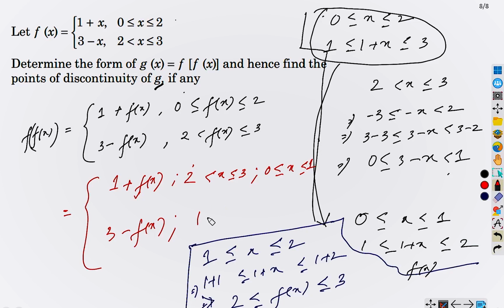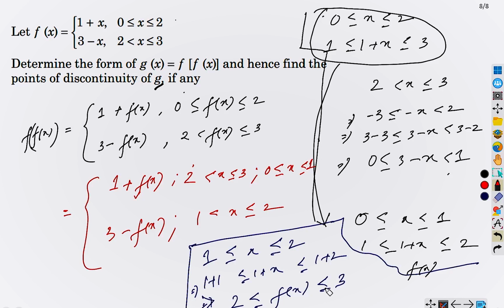When x varies from 1 to 2, only then f(x) is 2 to 3, correct? But we have strict here: f(x) is strictly greater than 2. So we need strictly greater, and we should not take the equality sign here. The equality sign will not come. So when 1 is strictly less than x and x is less than or equal to 2, we have 3 minus f(x).